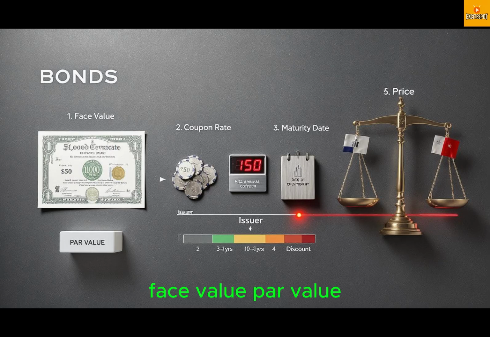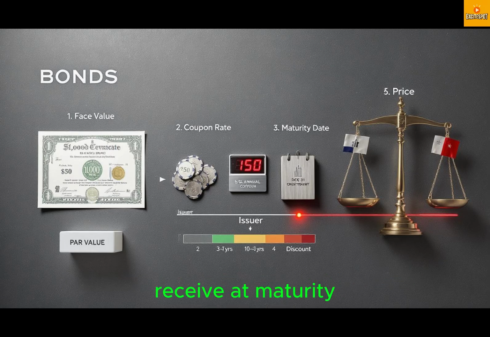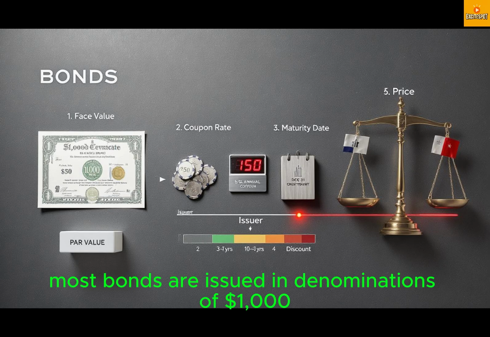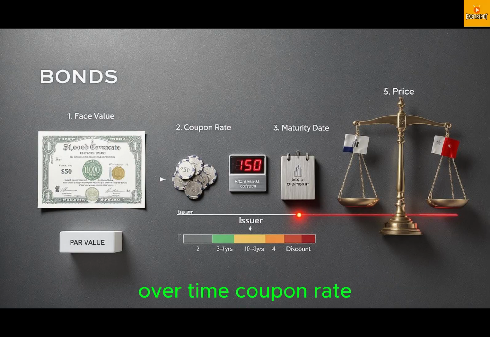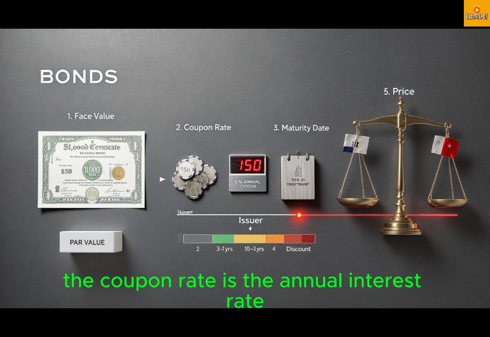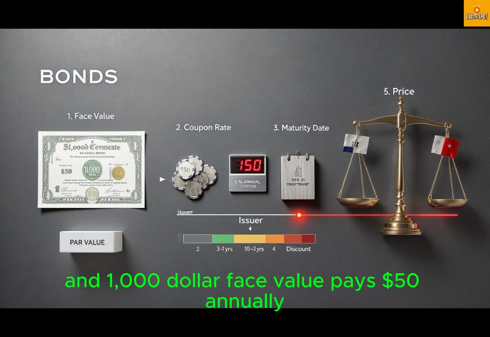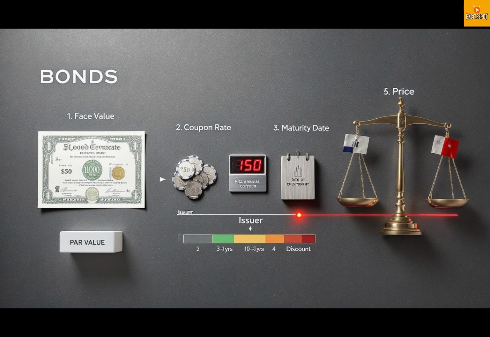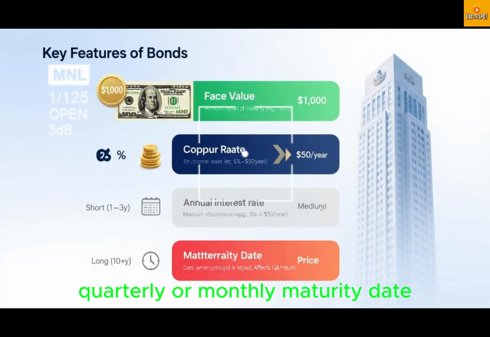Face value, par value. The face value is the amount the bondholder will receive at maturity. Most bonds are issued in denominations of $1,000. This value does not include the interest earned over time. Coupon rate. The coupon rate is the annual interest rate the bond pays. For instance, a bond with a 5% coupon and $1,000 face value pays $50 annually. Some bonds pay interest semi-annually, quarterly, or monthly.